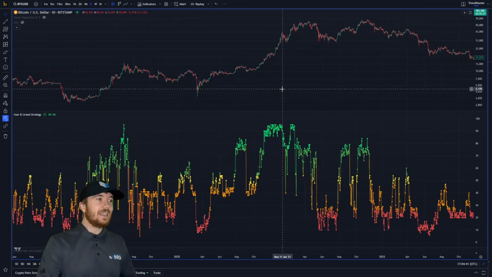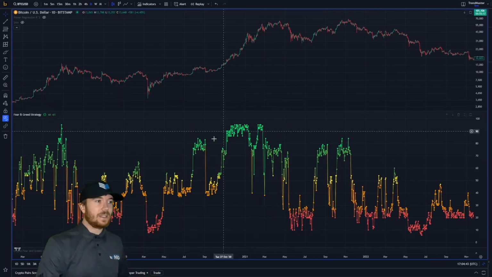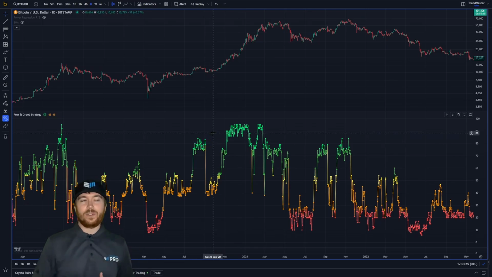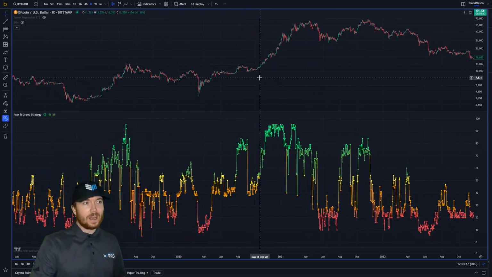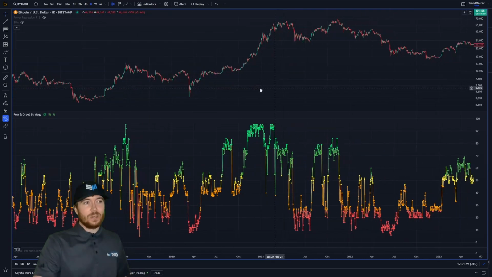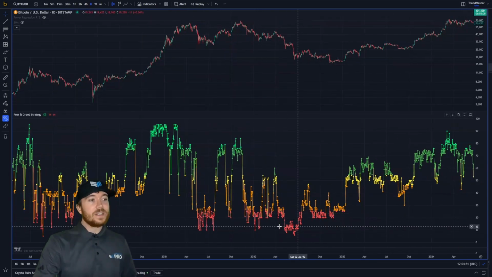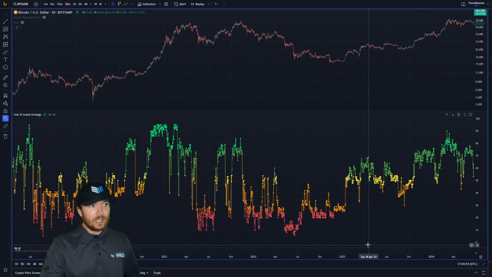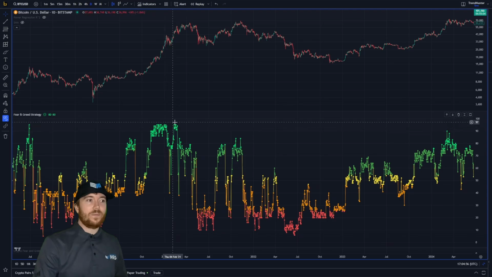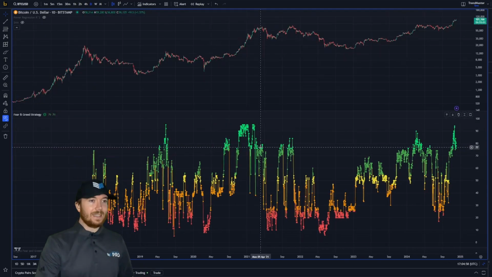So what we can do is see obviously the exact same thing we can see on the site. When this is incredibly high on this 0 to 100 scale, there is extreme greed in the market. People are probably overly bullish and we're a little bit overbought to the upside. And the same is true for the downside. Once we have these incredibly low values, people are incredibly bearish or fearful on the future of BTC. What I did is just come up with a super simple strategy to see if this actually works.